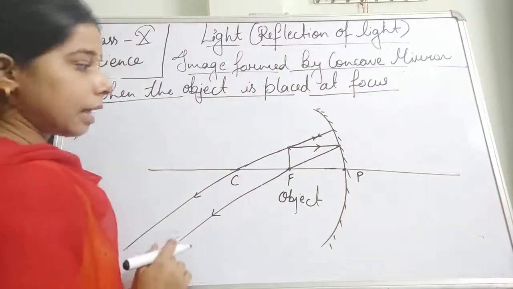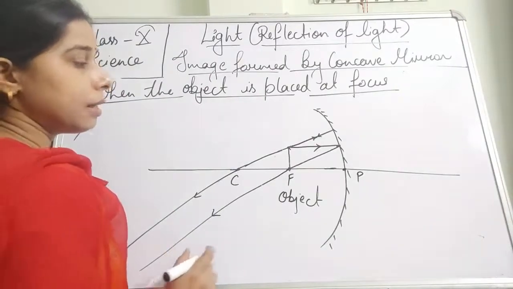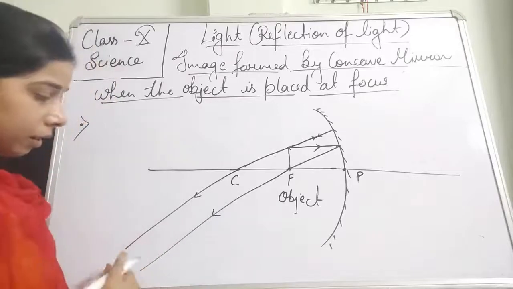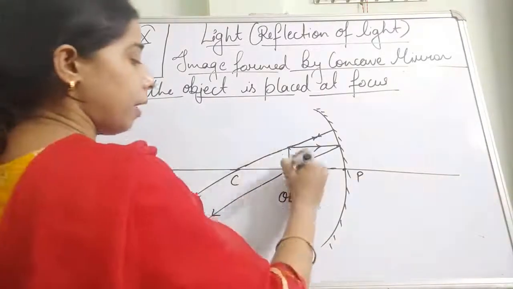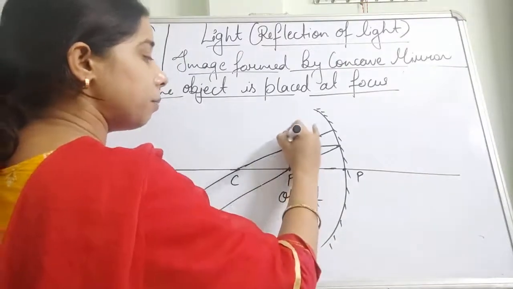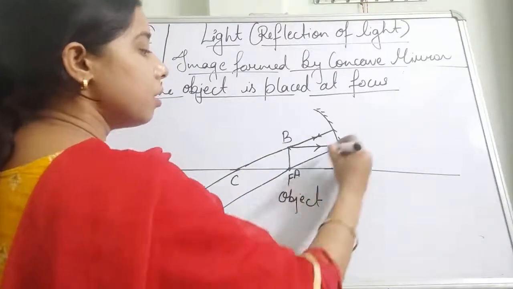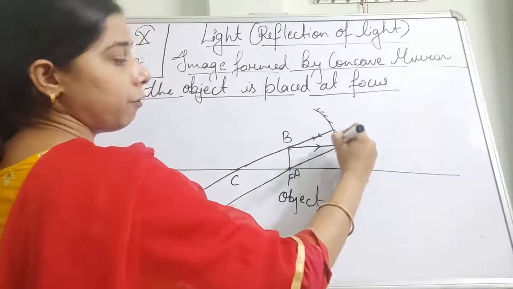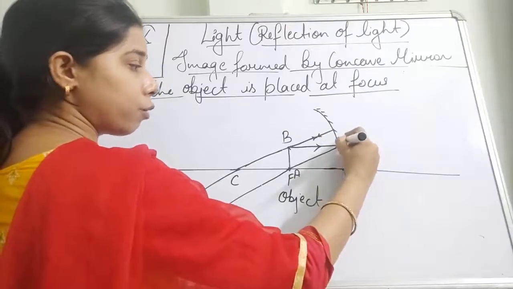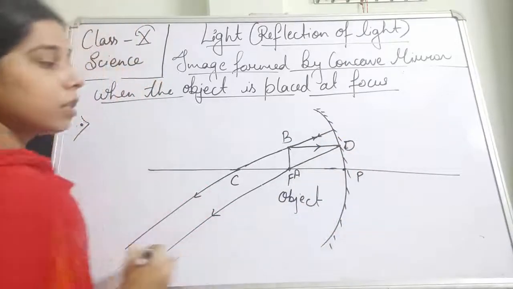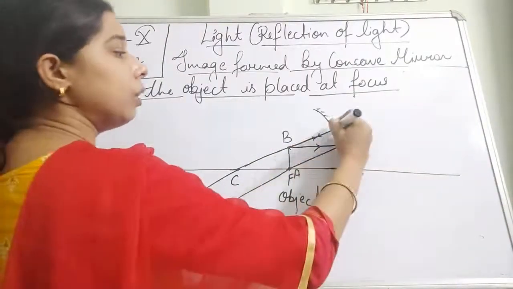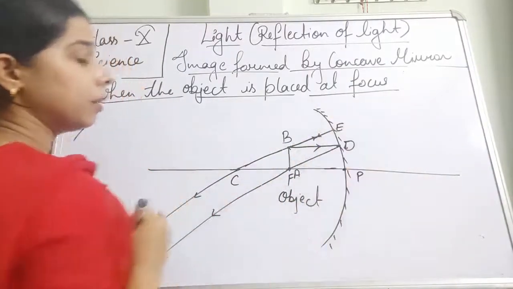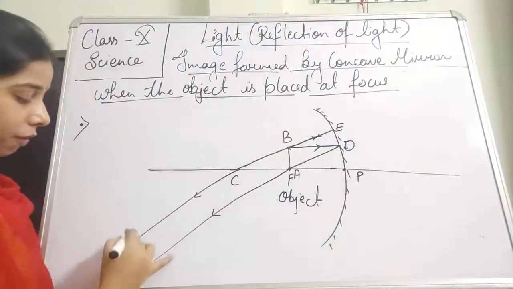Now what are the things that you can see here, students? The first thing is that these two rays are parallel to each other. Here it is A and this is B. This is the object. The first ray hits the surface parallel to the axis and passes through the focus, and here is another one which passes through the center of curvature.